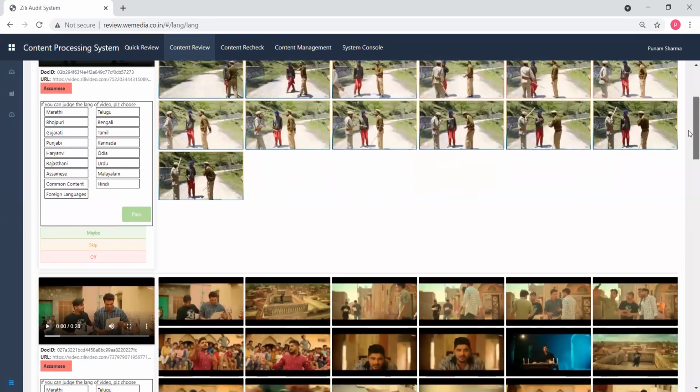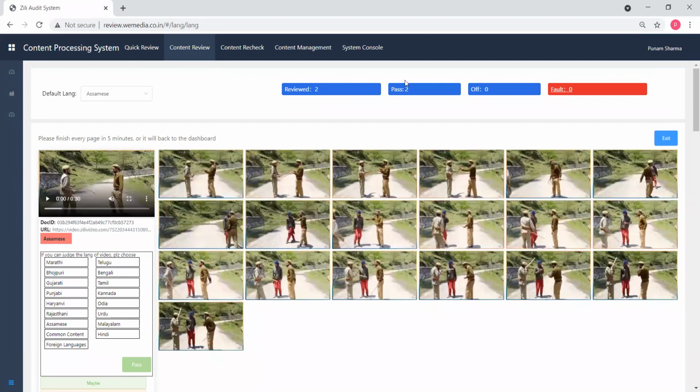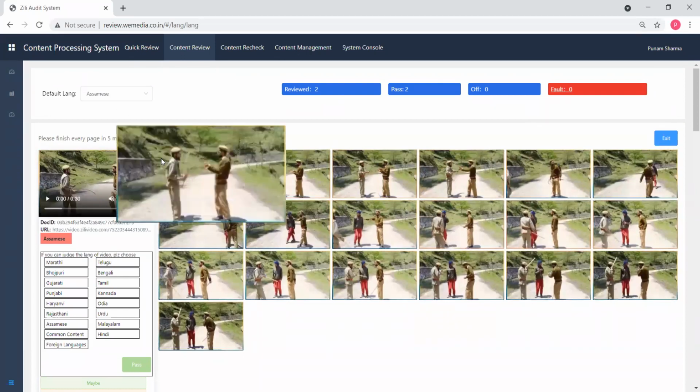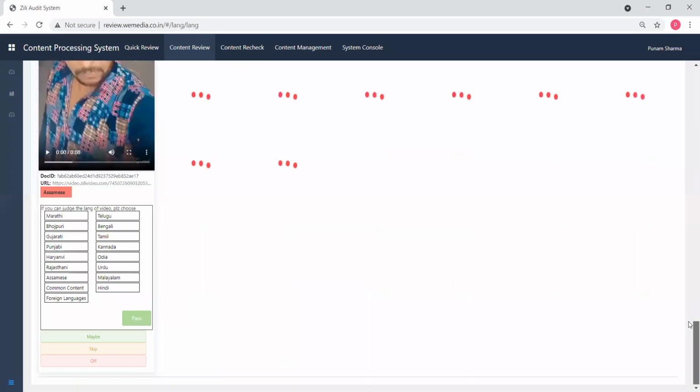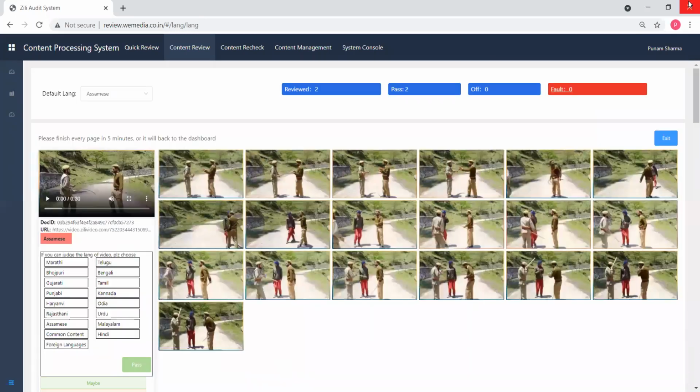If you are working in your panel, for example, I am an Asami auditor, and I'm working in this Asami panel. When all the videos in my panel are finished, at that time you have to switch to the other panel. For example, you have to switch to the Punjabi panel, because in the Punjabi panel, 1 lakh plus videos are there. From there you can check your language videos.